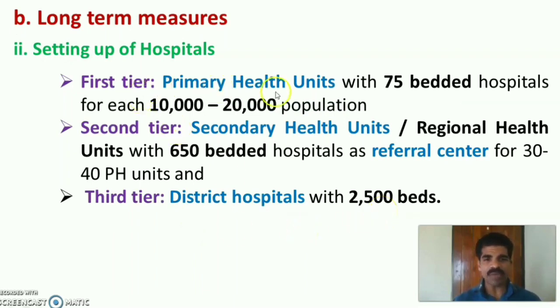So in the first tier, primary health units with 75 bedded hospitals for 10,000 to 20,000 population. In the second tier, secondary health units or regional health units with 650 bedded hospitals for 30 to 40 primary health units. In the third tier, district hospital with 2,500 beds.